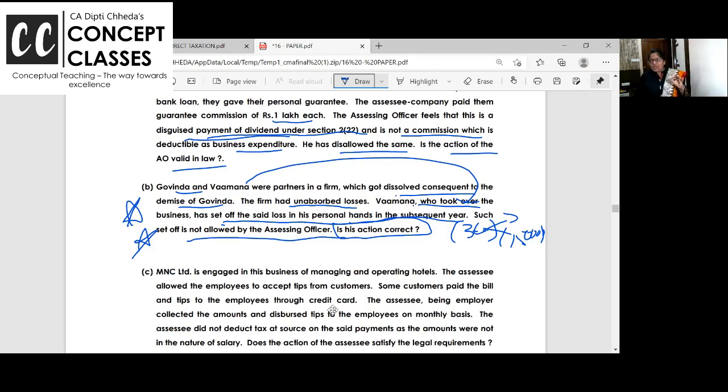Exception to the rule that partnership losses can be carried forward is when the business is taken over in the form of inheritance. That means a father is deceased and his running business is taken over by 2 sons and they form the partnership. So can proprietorship loss be taken over by the partnership? Answer is yes. Are you getting?